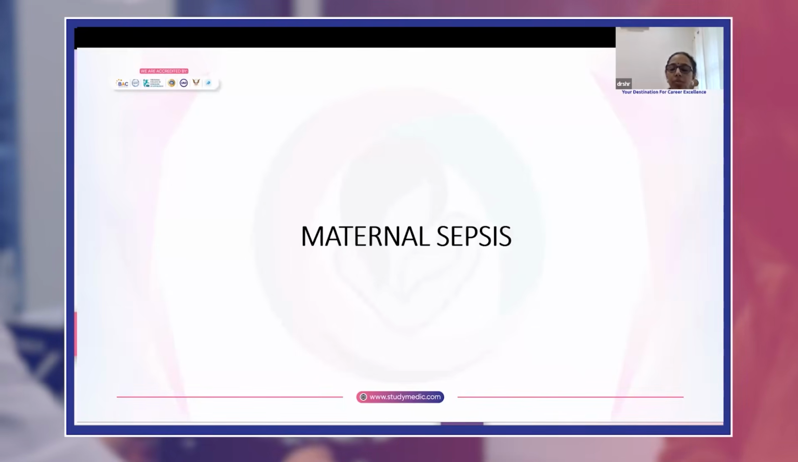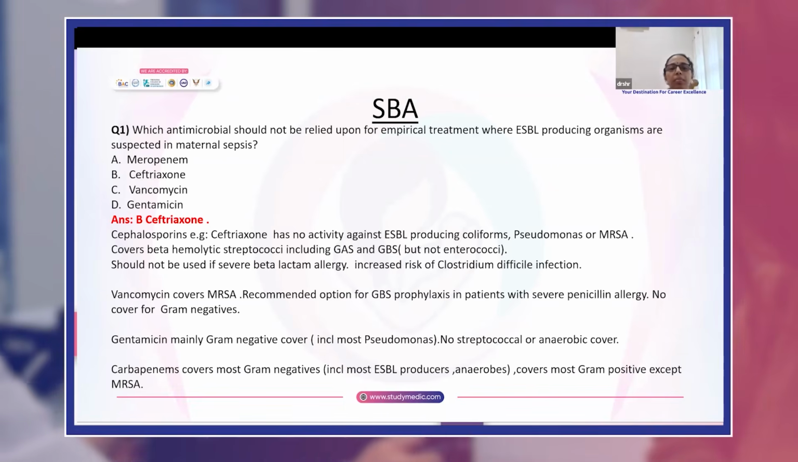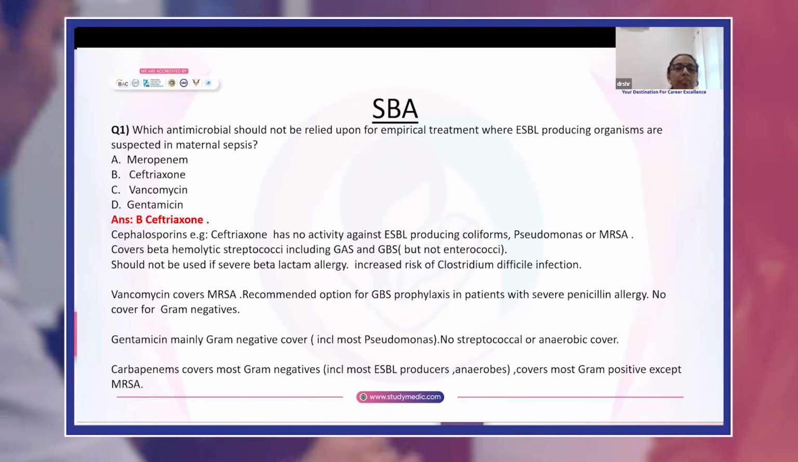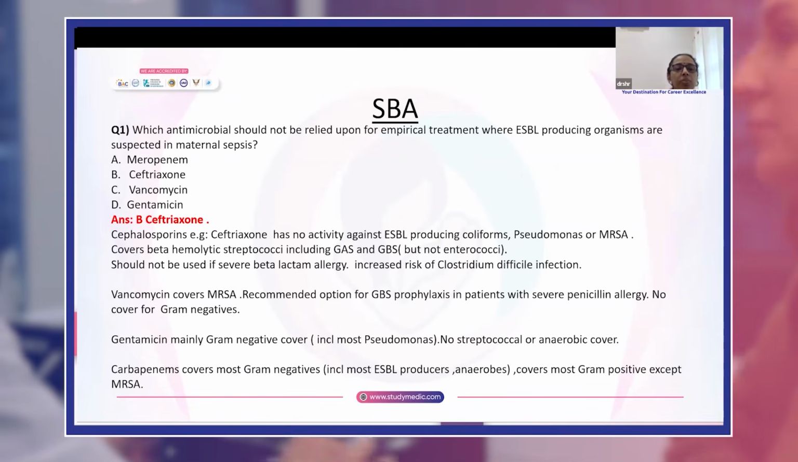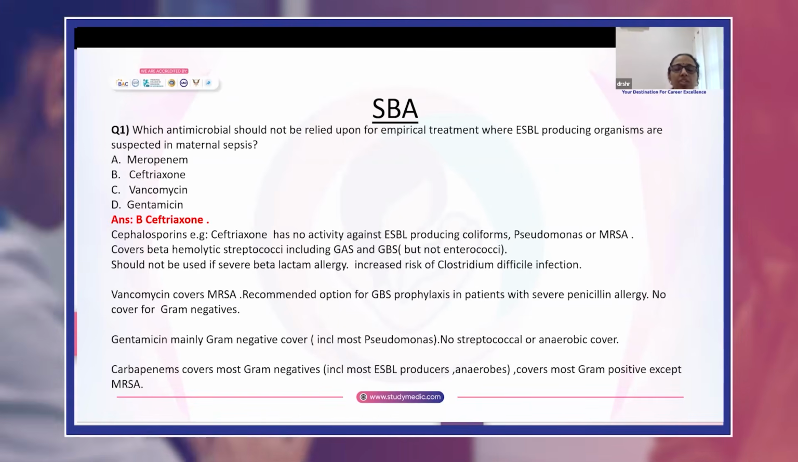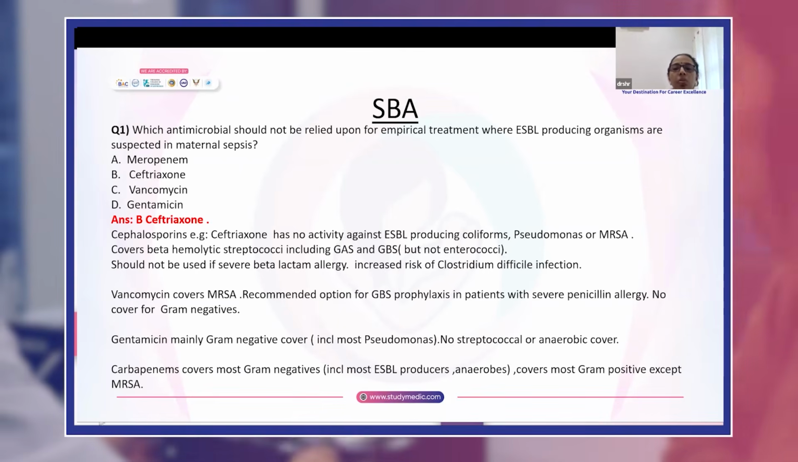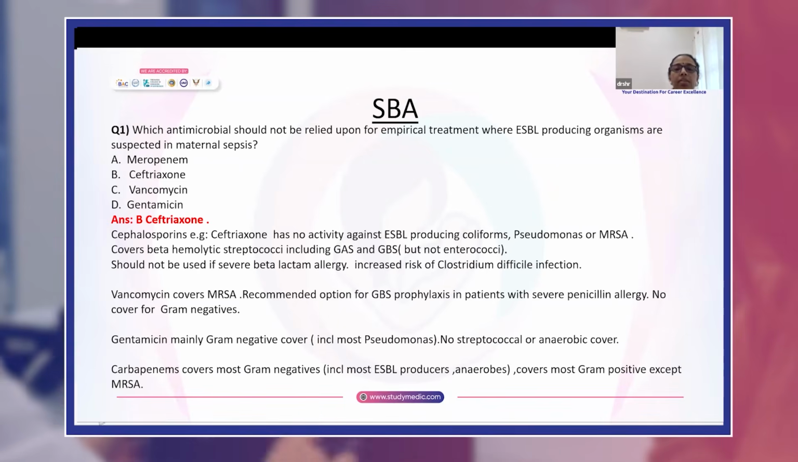So let's first move on to maternal sepsis. Which antimicrobial agent should not be relied on for empirical treatment where ESBL producing organisms are suspected in maternal sepsis? Answer is B, ceftriaxone. Cephalosporins, for example ceftriaxone, have no activity against ESBL producing coliforms, Pseudomonas or MRSA. ESBL is extended spectrum beta lactamase,